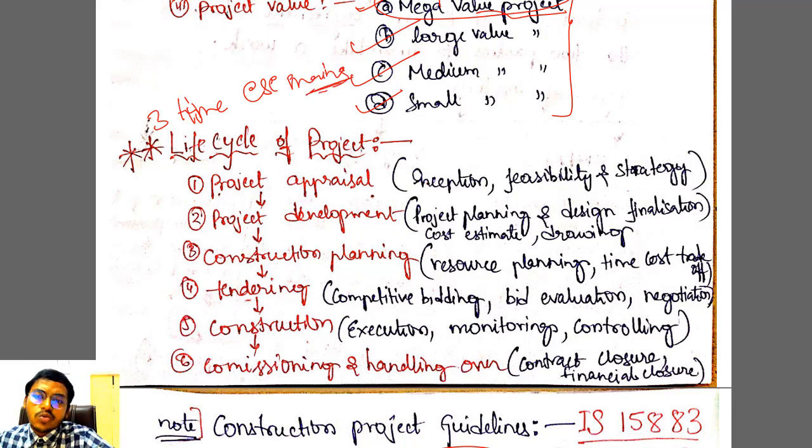This recent year also this question came. Describe the life cycle of project for 12 marks. Okay. Previously also 12 marks. Already twice came. This time third time came. The first step of life cycle of project is project appraisal.